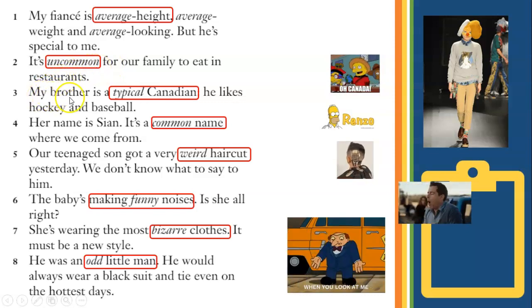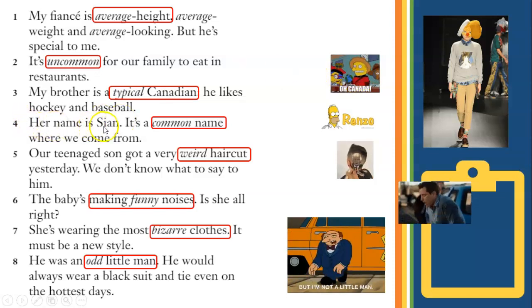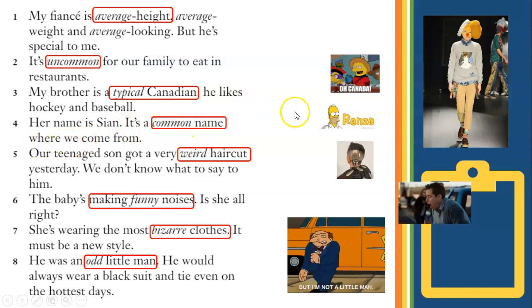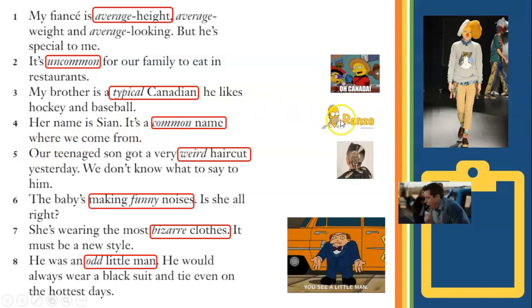Number 3. My brother is a typical Canadian. He likes hockey and baseball. We can see a picture here of a typical Canadian right here. Then we have: her name is Cian. It's a common name where we come from. Well, here in Peru, a very common name will be Renzo.